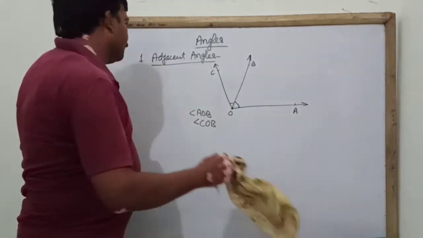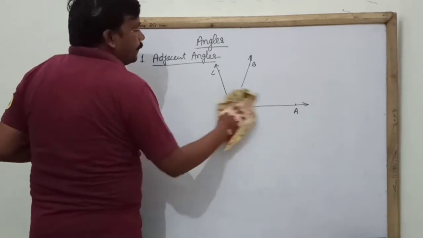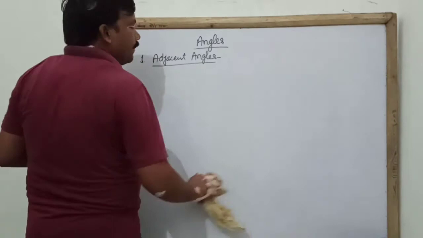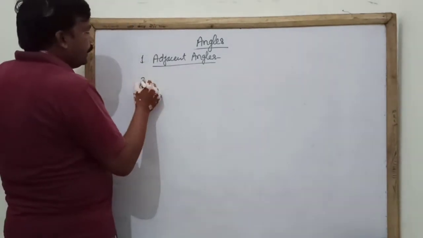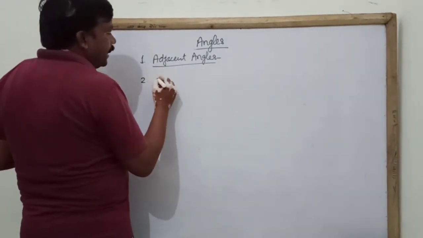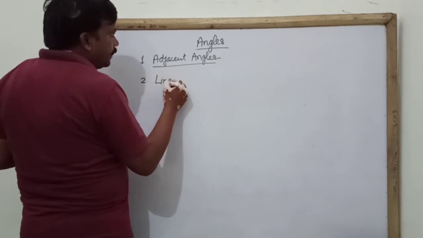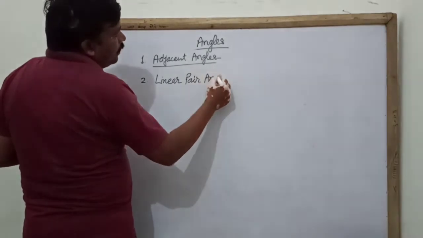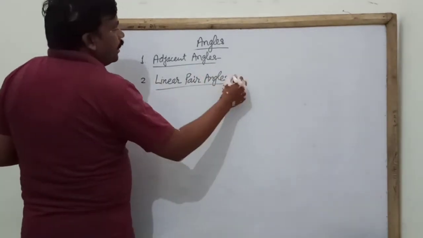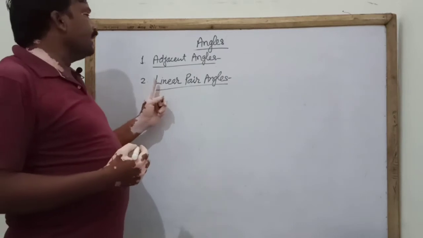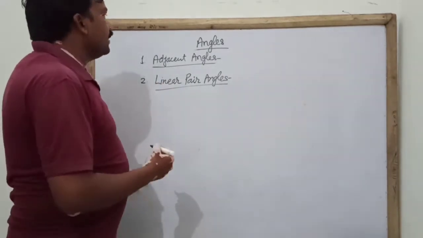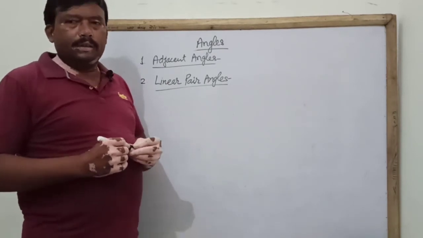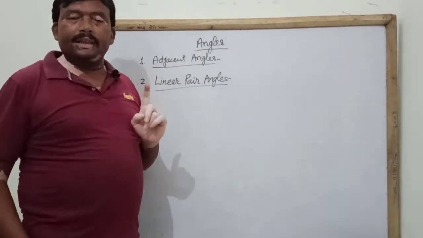Next, the second type of pair of angles is called linear pair angles. As you are seeing here, linear pair angles are a special case of adjacent angles.